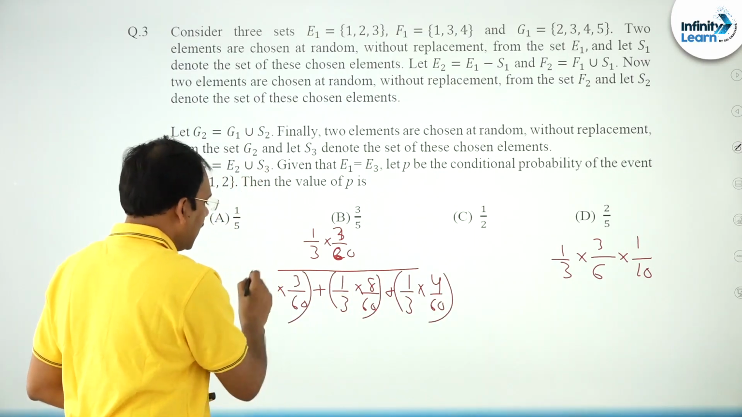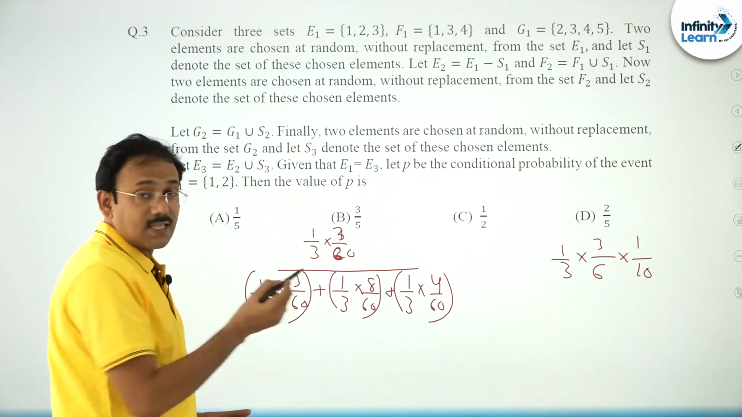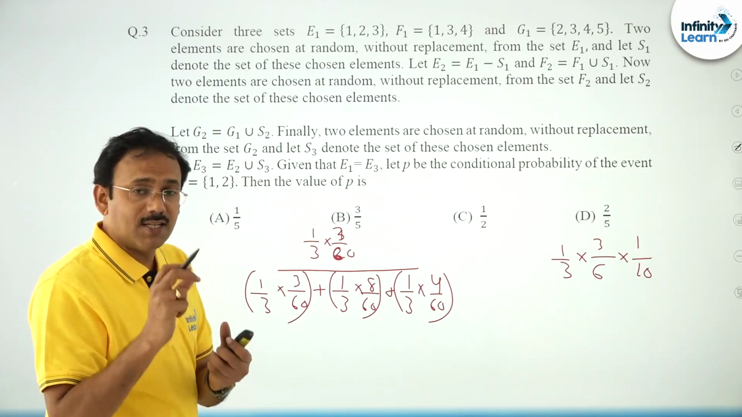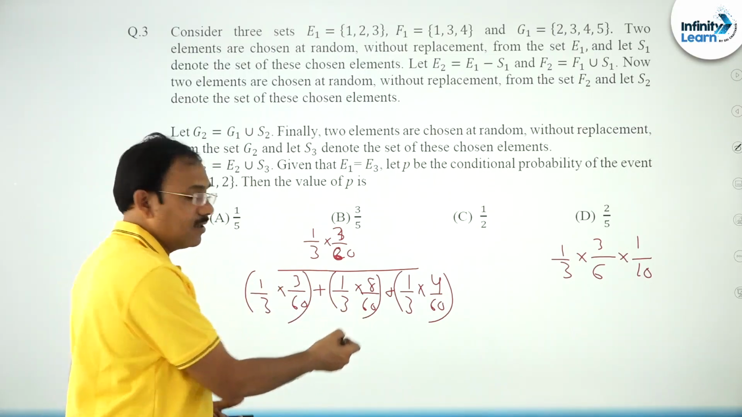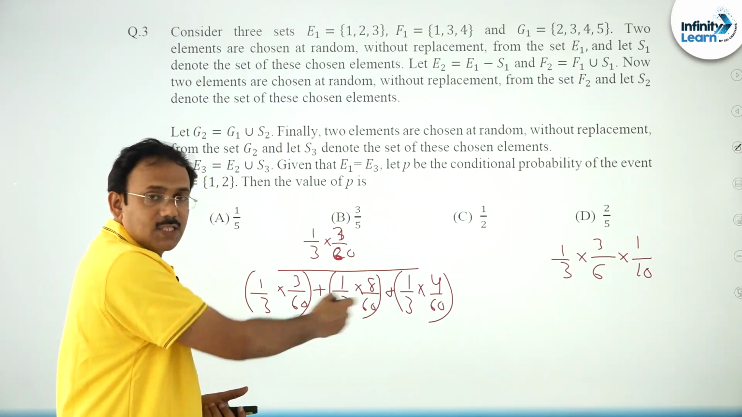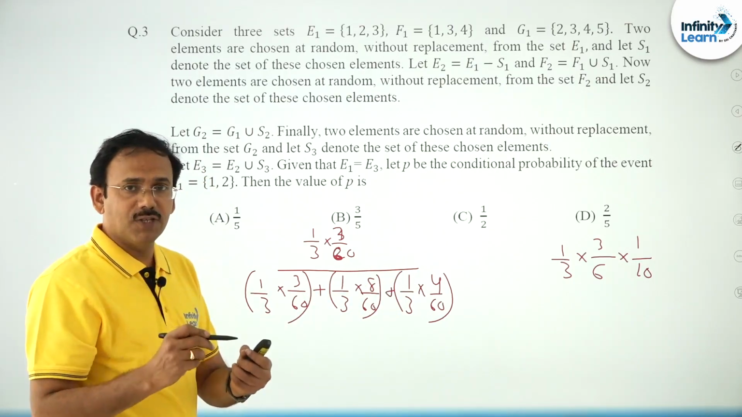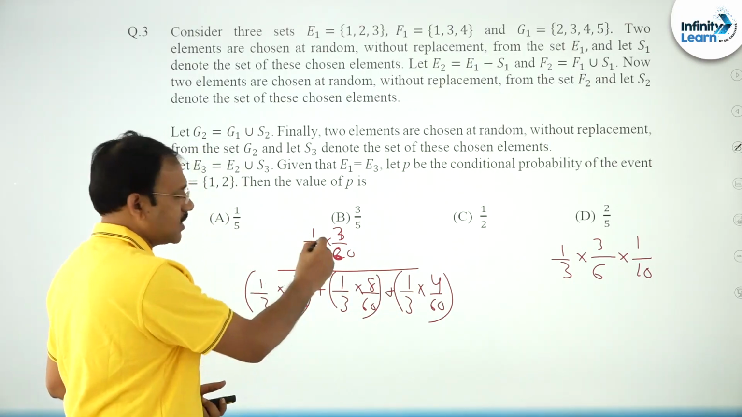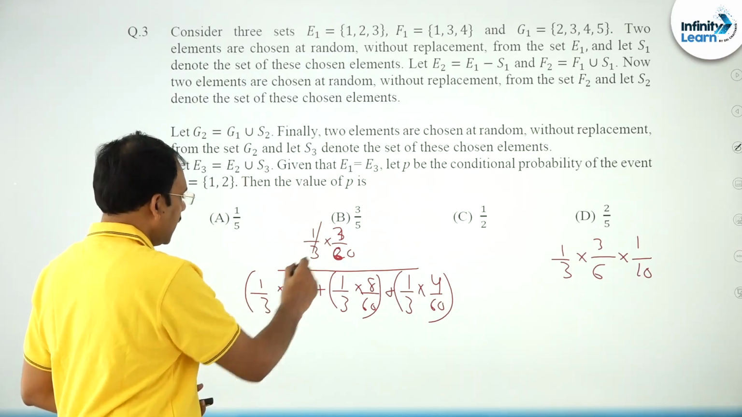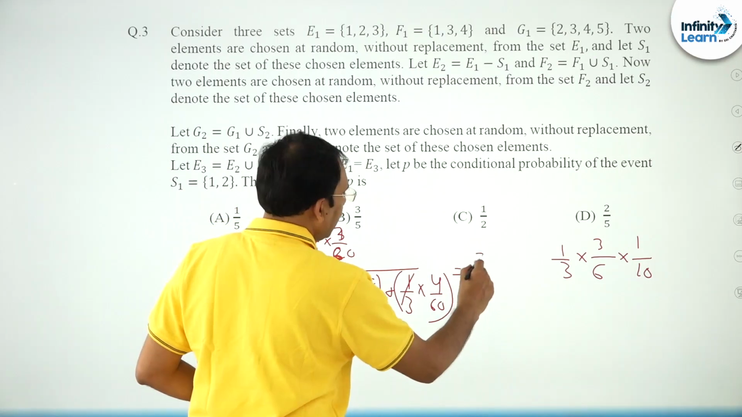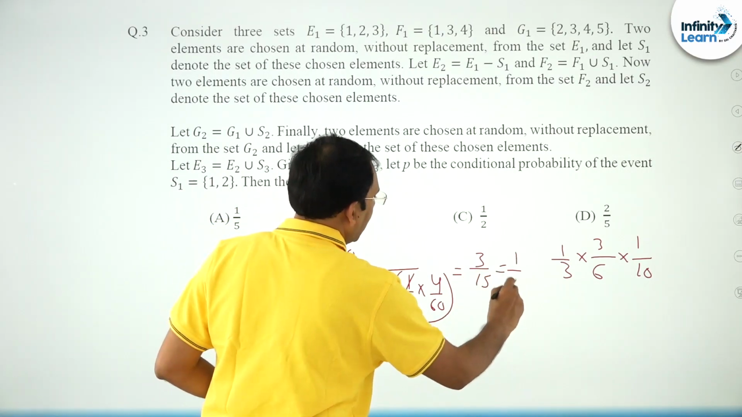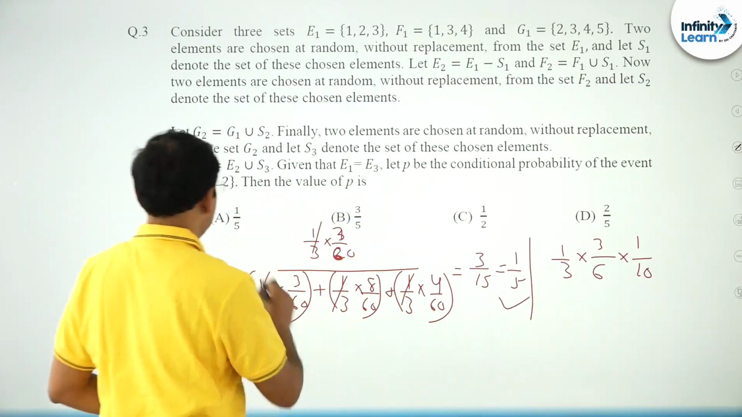I did not write the cases for these. You see, this is the case for set 1, 2, starting the journey with set 1, 2. You can start with 2, 3, this one, 1, 3, this one. This is the probability for E1 is equal to E3. In this I want this case by Bayes' theorem. You can cancel 1 by 3 here. So you will get 3 by 15, which is 1 by 5, the final answer.